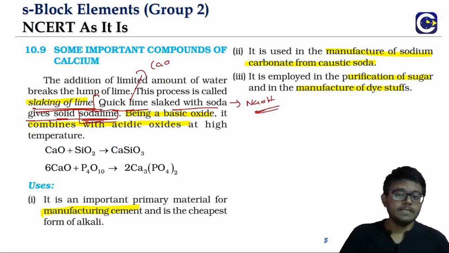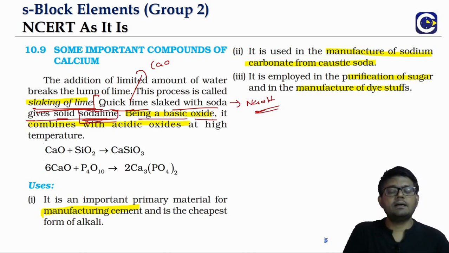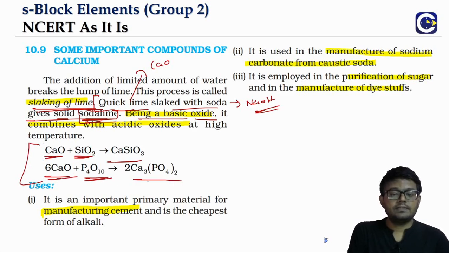Since calcium oxide is a basic oxide, it can combine with acidic oxides at high temperatures. Look at this: calcium oxide can combine with silicon dioxide, which is acidic, to give calcium silicate. And calcium oxide can react with phosphorus oxide to form calcium phosphate. Calcium oxide is an important primary material in the manufacture of cement.